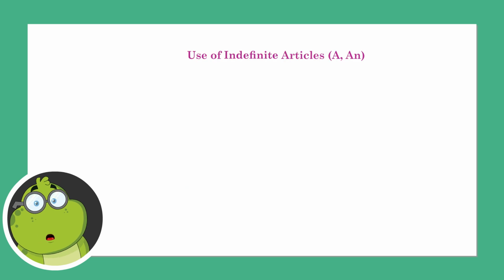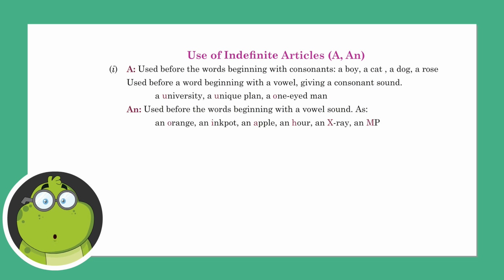Use of indefinite articles, a and an. A is used before words beginning with consonants: a boy, a cat, a dog, a rose. It is also used before a word beginning with a vowel but giving a consonant sound: a university, a unique plan, a one-eyed man.